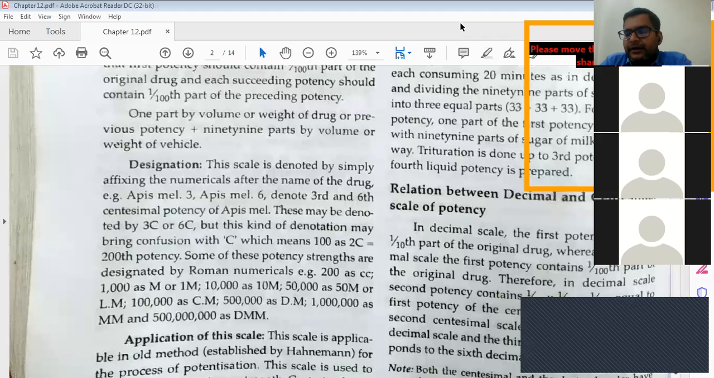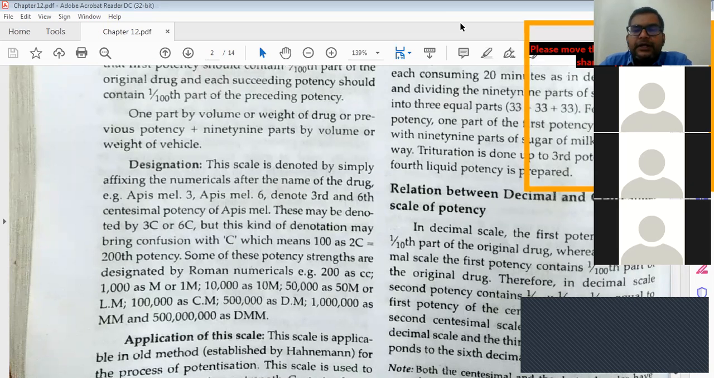In the decimal scale, the ratio is 1:9. One part is the medicine and 9 parts are the vehicle. It may be solid, liquid, or semi-solid. Then in the centesimal scale, the ratio is 1:99. One part is the drug and 99 parts are the vehicle, which again may be solid, liquid, or semi-solid.